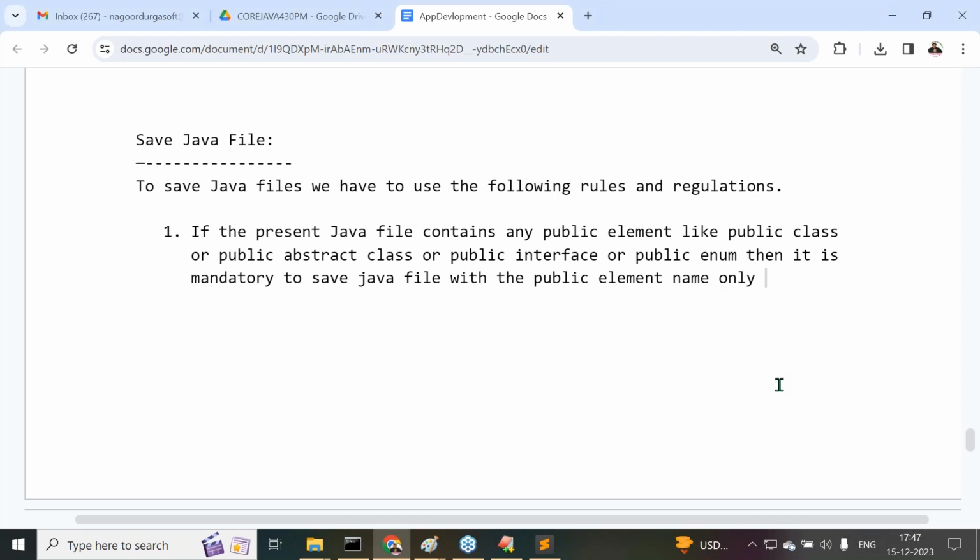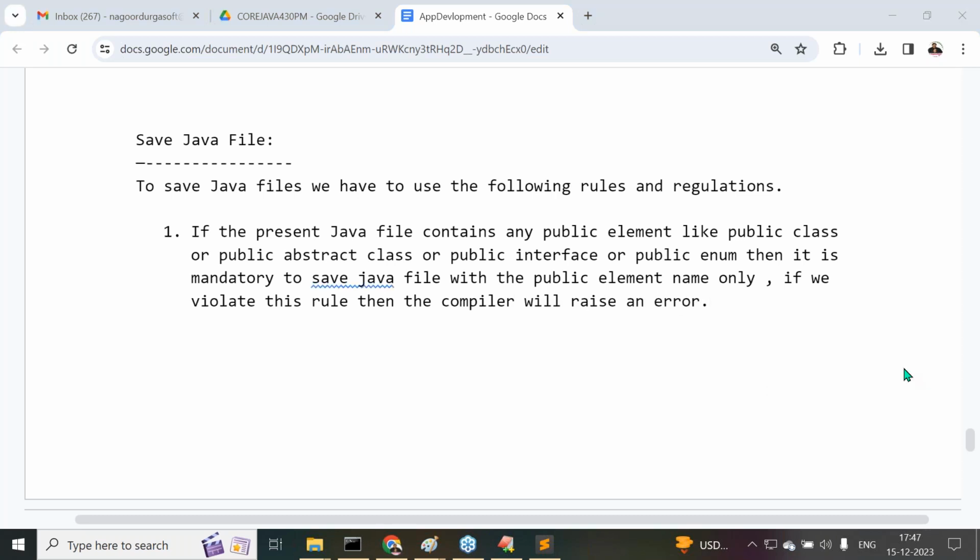With what's our public element name only. If we violate this rule, then the compiler will raise an error. What is the meaning of violating this rule?